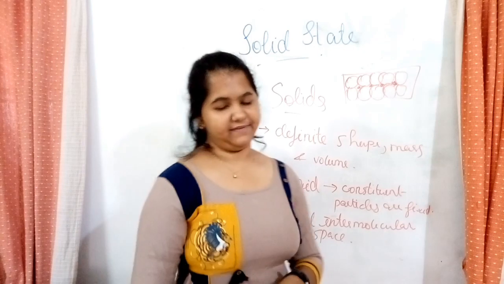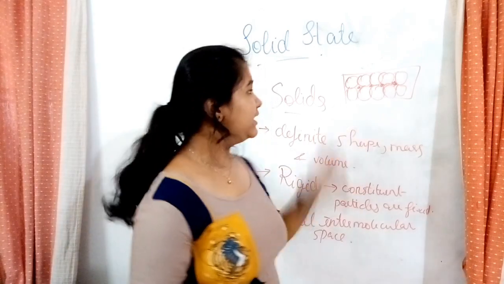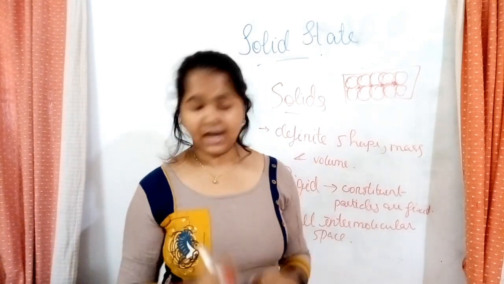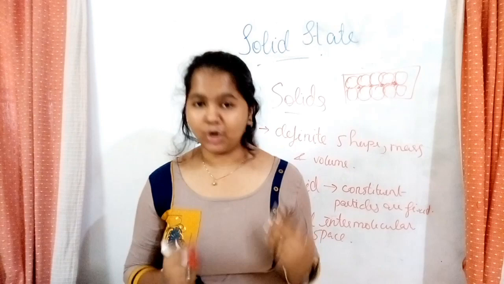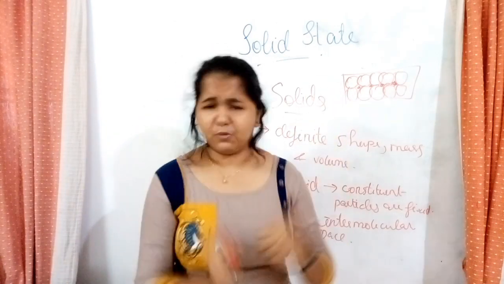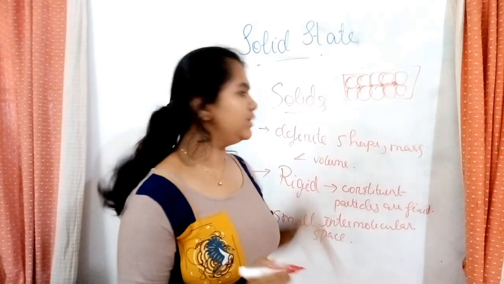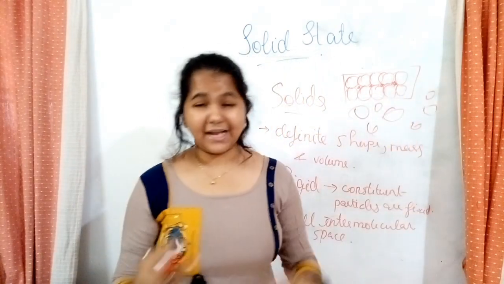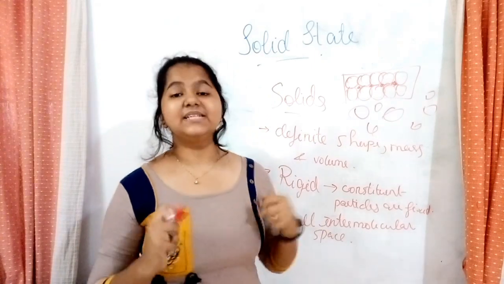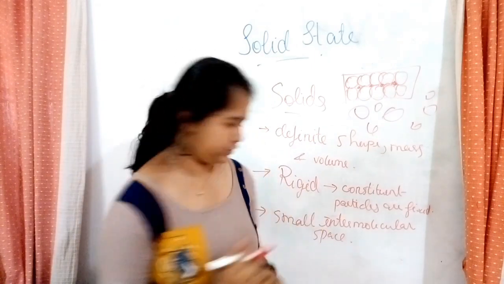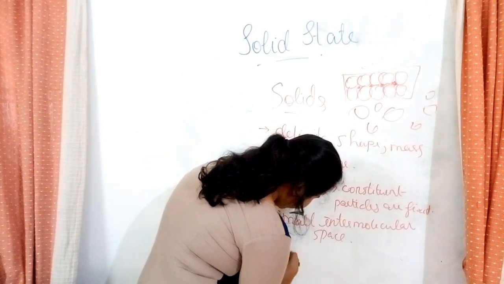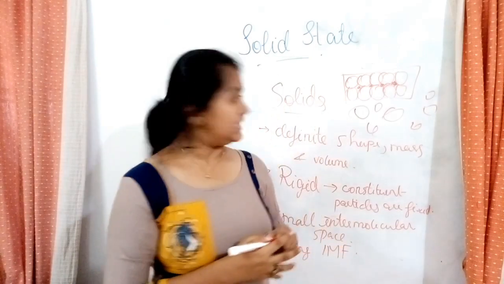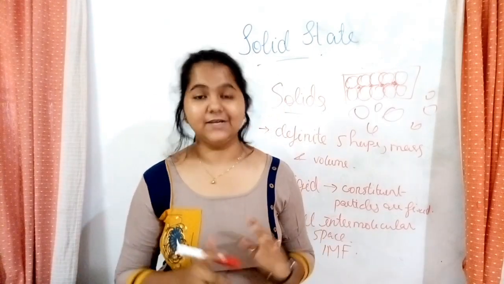And you see, even though it has small intermolecular spaces, can you see all of these constituent particles are bound together? The binding force is called intermolecular force. Can you see the binding is so strong that there is no space in between? If the binding was weak, what would have happened? The constituent particles would have moved around. Since the binding is very strong, what can you write? It has a very strong intermolecular force. Okay? These are the basic or general properties of solids.